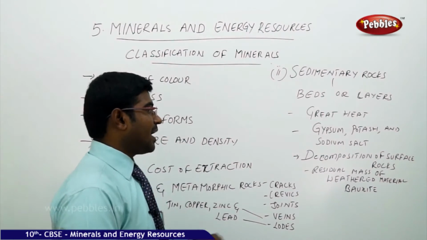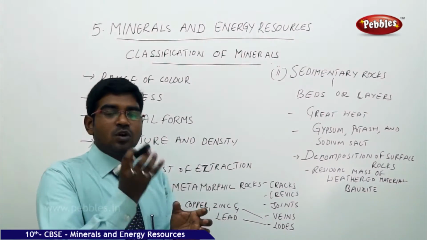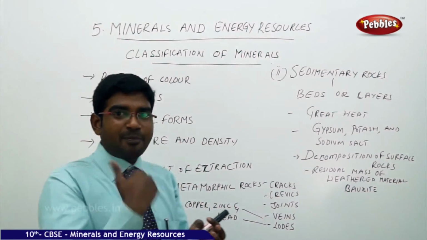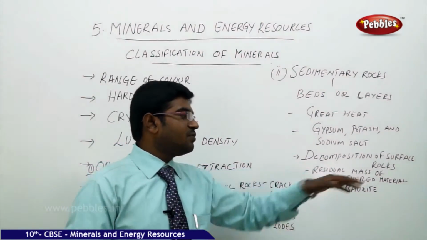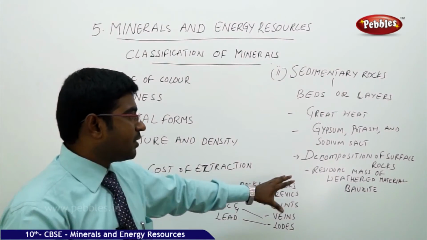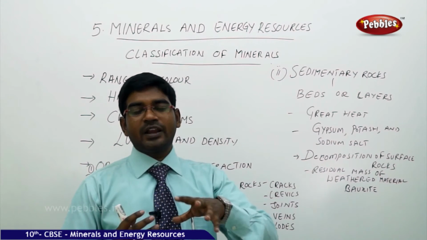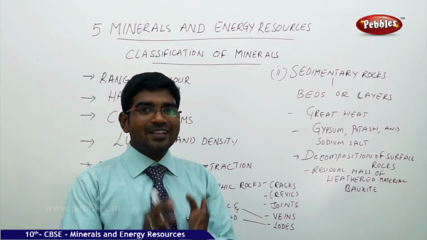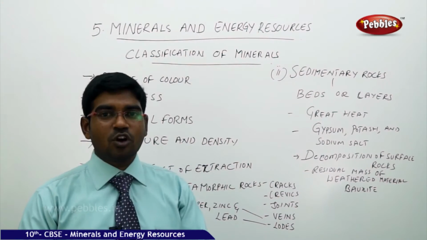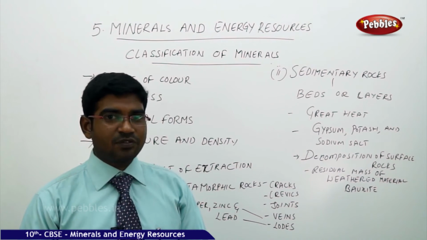Next we also have the decomposition of the surface rocks. When the surface rocks are decomposed, when the original structure of the rock has been modified by natural causes or natural happenings, it moves on to the residual mass of the weathered material. The residual mass, the left out mass of the weathered material, gives another existence of a mineral. The form of a rock gets modified after some hundreds of years through a natural process. Then the material gets weathered away and it turns into a material called bauxite. Bauxite is available for us under the category of decomposition of the surface rocks.